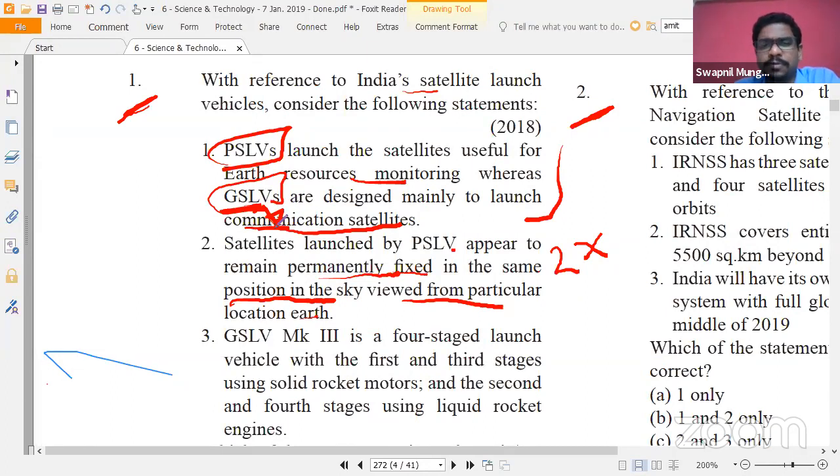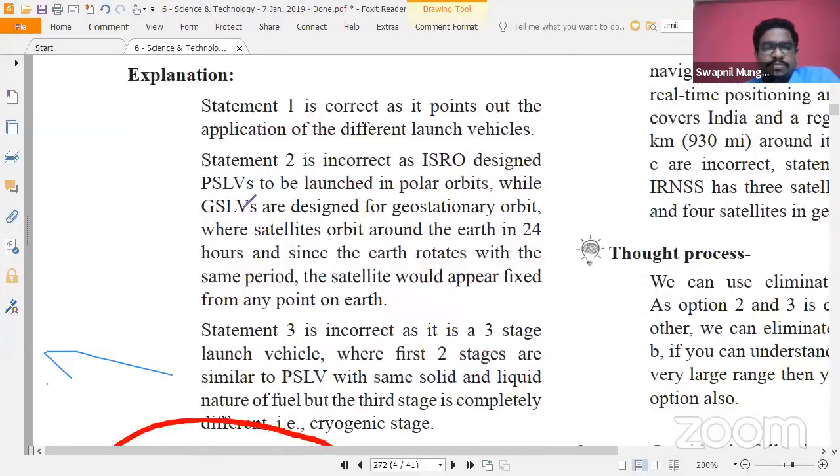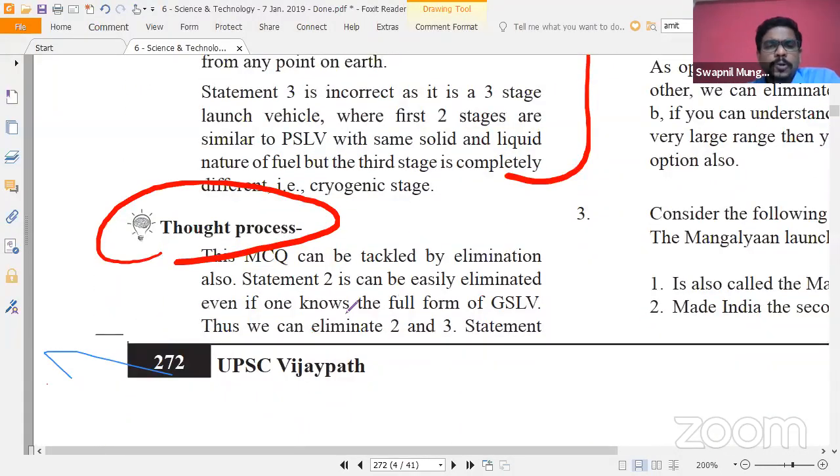It is not going to be a foolproof formula where you can apply these kinds of inferences and logical techniques to every question, but these kinds of questions can be solved. So you know one is right, you know second is wrong. By that, one is right and second is wrong, you directly come to the right answer, that is A. And it has been explained in the explanation section as well. So you can read more statements about that later in the book.